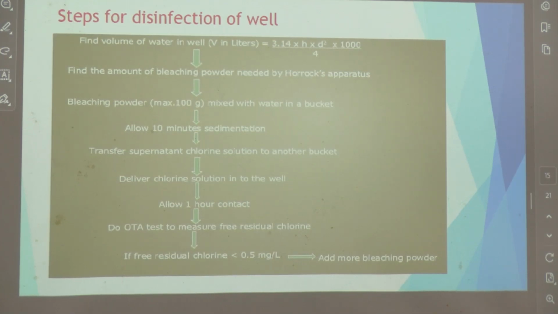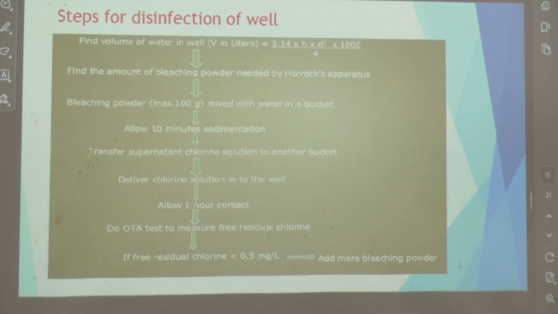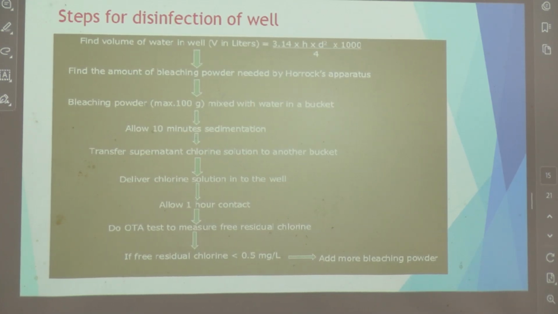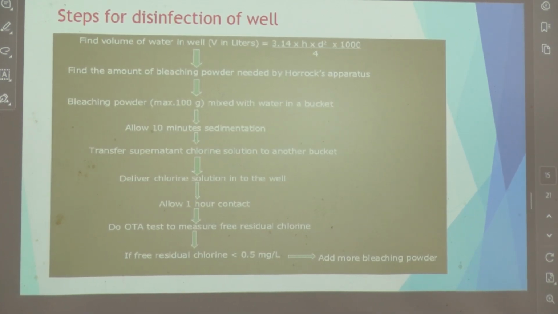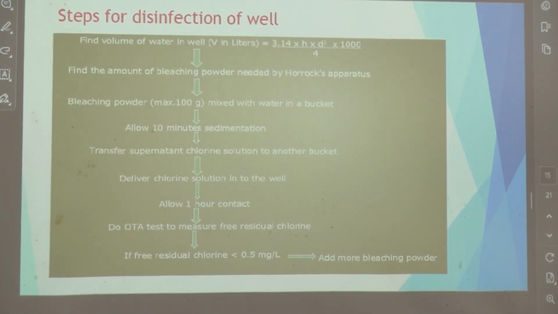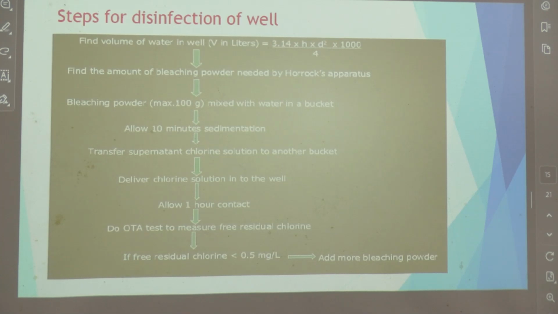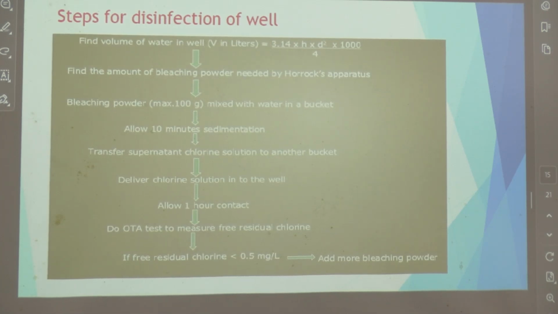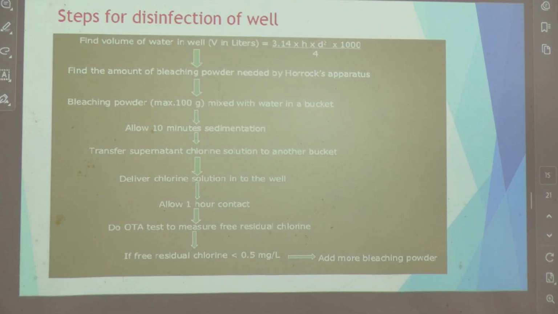And then you can do an orthotolidine test to measure the free residual chlorine. If free residual chlorine is less than 0.5 milligram, you add more bleaching powder. Okay. Sometimes you go to your friend's house or some other place, you drink water, you suddenly find that smell of chlorine is there, isn't it? Sometimes you go to some hotel, you might find slight chlorine, they're probably disinfecting it, but we don't like the chlorine smell. Okay. So if free chlorine is less than 0.5 milligram, add more bleaching powder.